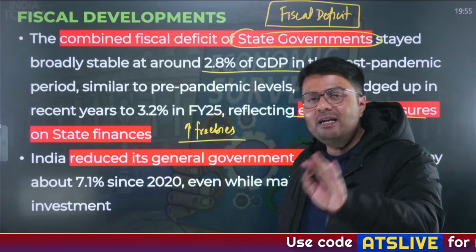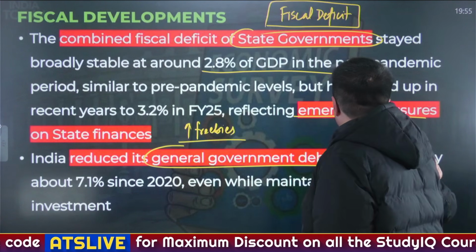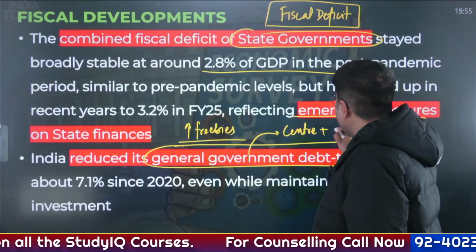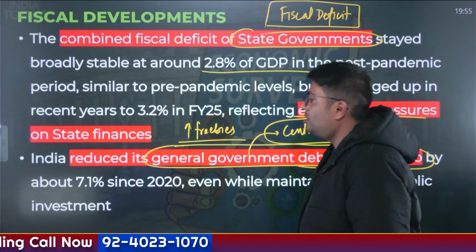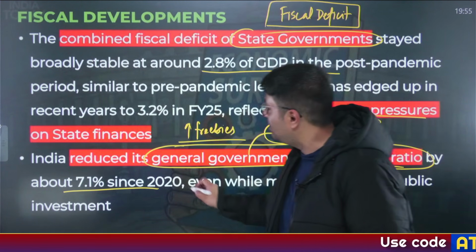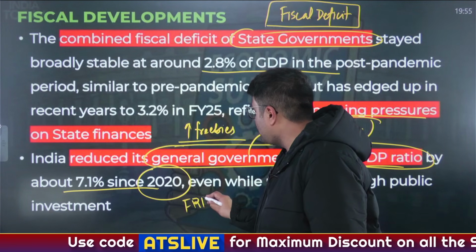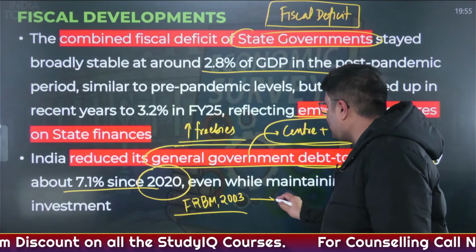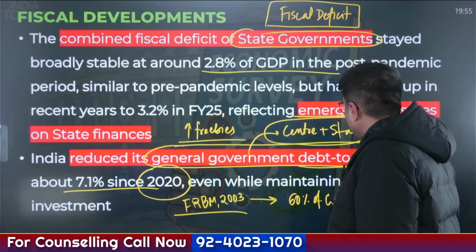Right? But despite this increased level of borrowings by the state governments, the general government debt to GDP ratio has reduced. General government means the debt levels of the Centre plus all the state governments, all put together. The debt to GDP ratio was about 7.1% and it has reduced after the pandemic period. If you can recall, there is an act called the Fiscal Responsibility and Budget Management Act 2003. This act states that the general government debt should be about 60% of GDP.